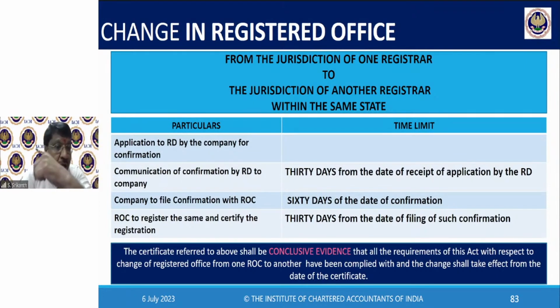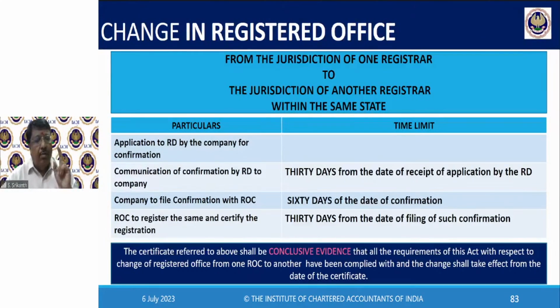Then you will go to the destination and file there, and tell him, boss, I have got confirmation, now I am with you. Then he will make all the notings and he will issue a certificate. That certificate is conclusive evidence for compliance with all matters. Fairly simple.